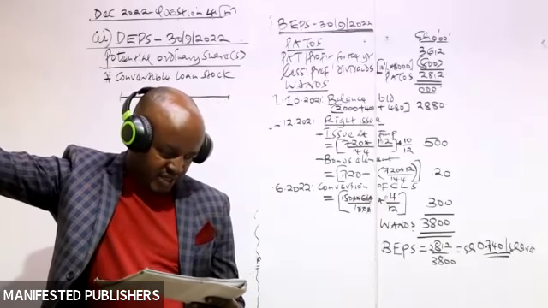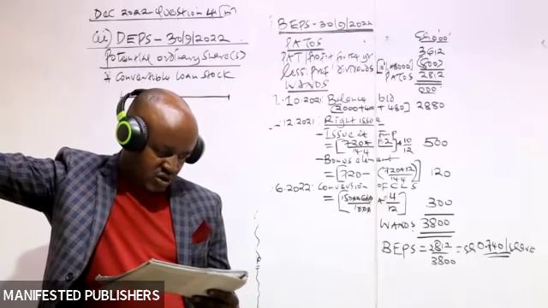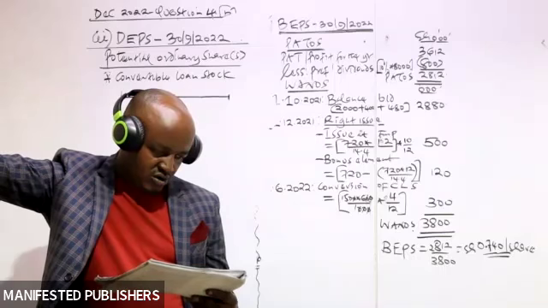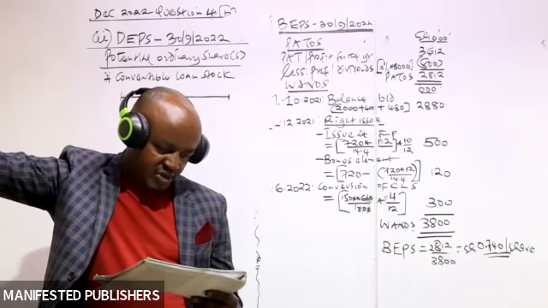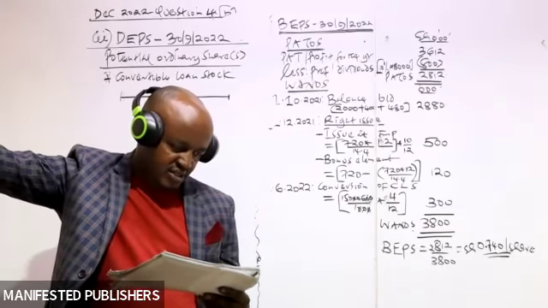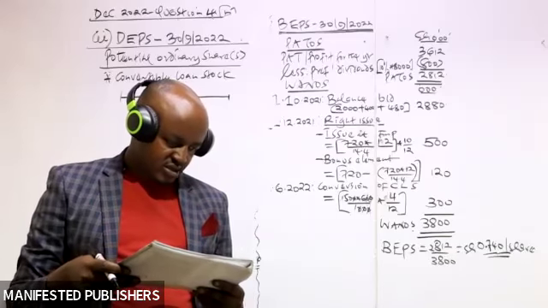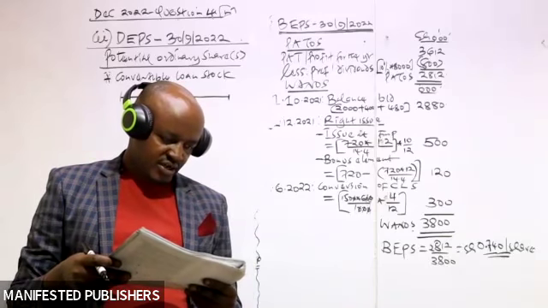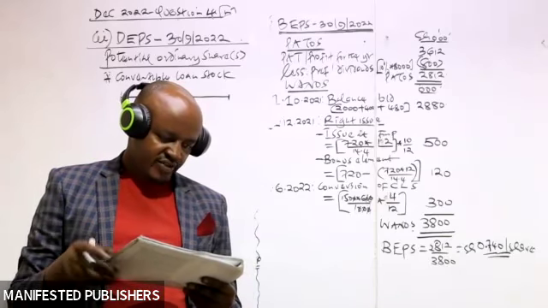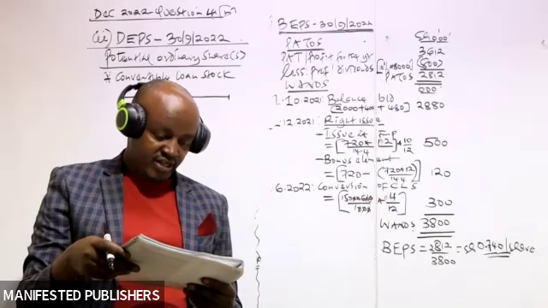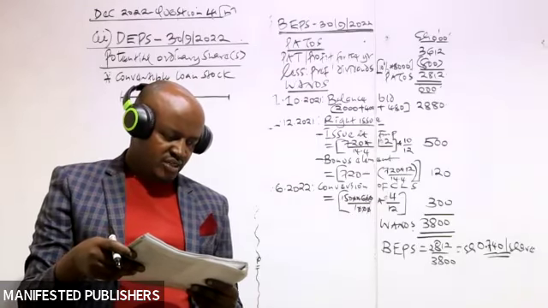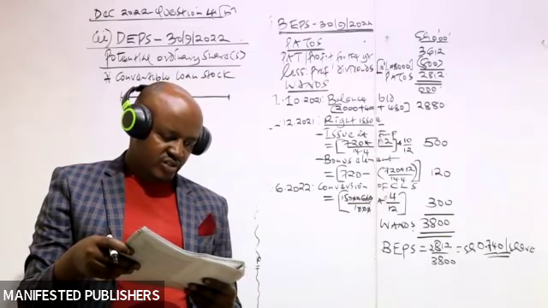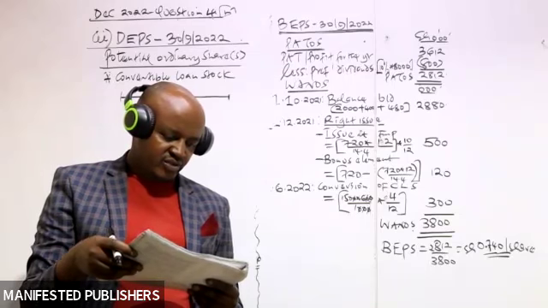In note number 4, we are told that this company had in issue convertible loan stock of sh6 million, which carries effective interest rate of 8%. And then you're told that each shillings 1,000 nominal value of the loan stock can convert at the holder's option into 600 ordinary shares. And then you're told that on 1st June of 2022, 1.5% of the loan stock were converted into ordinary shares.